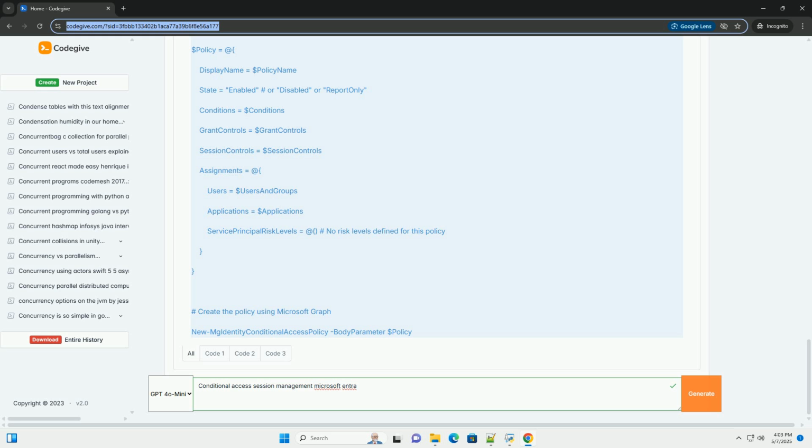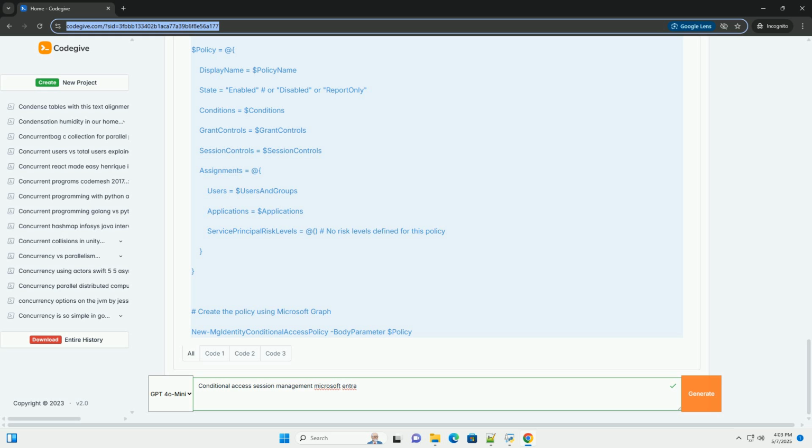3. Conditions: this section is critical for defining when the policy should be applied. In this example, the policy is applied to browser-based access, but only if it's not an AAD joined device. You can customize these conditions based on your specific requirements. 4. Session controls: the $sessionControls variable defines the session control settings.